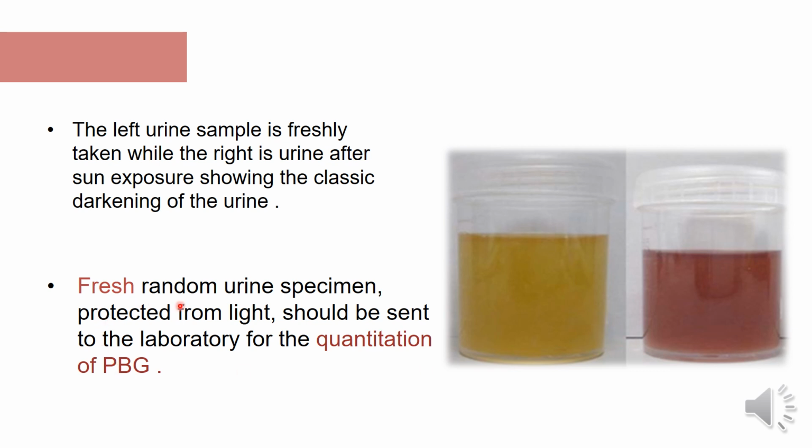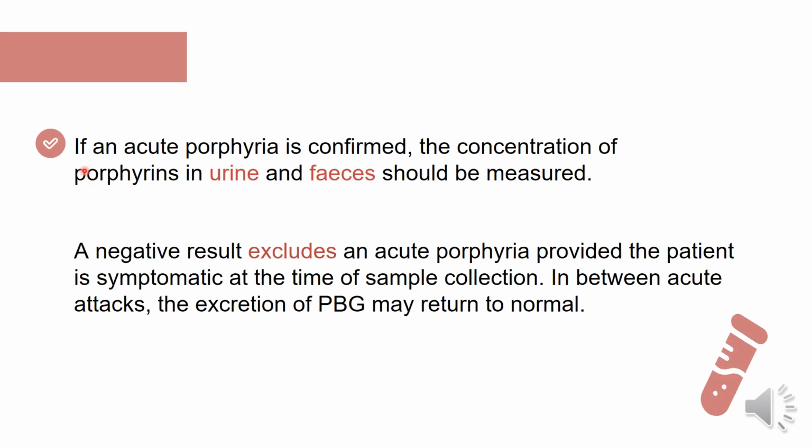So a fresh, random urine specimen protected from light should be sent to the laboratory for the quantitation of PBG. If an acute porphyria is confirmed, the concentration of porphyrins in the urine and feces should be measured. And a negative result excludes an acute porphyria, provided that the sample is taken during the acute attack, provided that the patient is symptomatic at the time of sample collection. In between acute attacks, the excretion of PBG may return to normal. So we have to take the sample during the acute attack and the patient should be symptomatic.